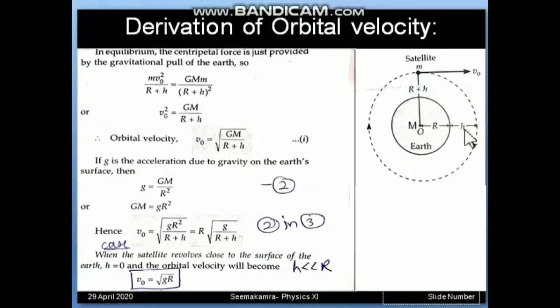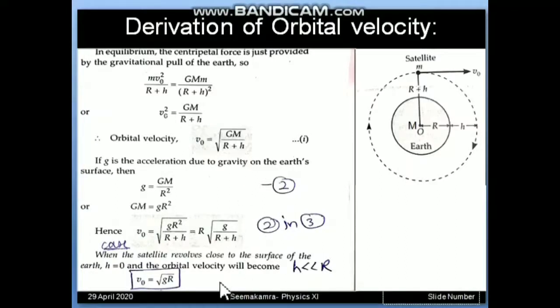If the height of the satellite is not much, it is in meters, then whenever h is very small compared to R, we put it in the expression as 0. So h is 0. If we put h as 0, you can notice that only R is left in the denominator, and this R gets cancelled with the R in the numerator. Finally root of g R is left. So this is the third formula which we can use as orbital velocity.